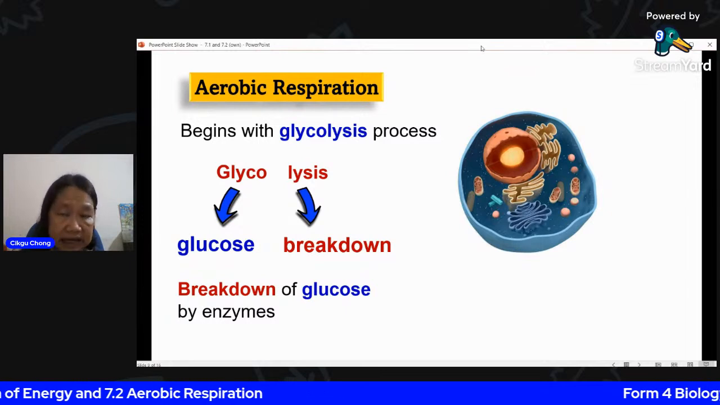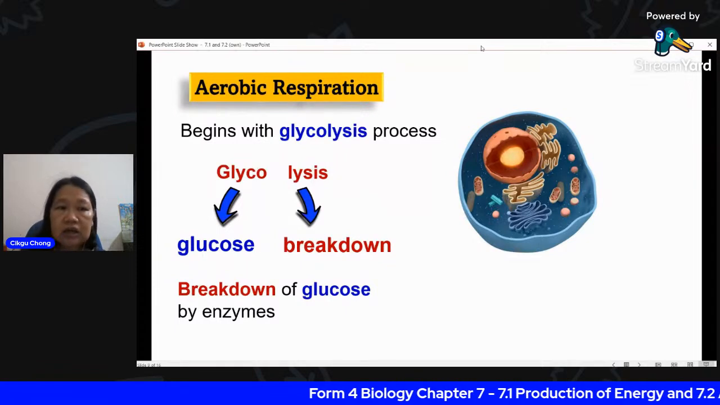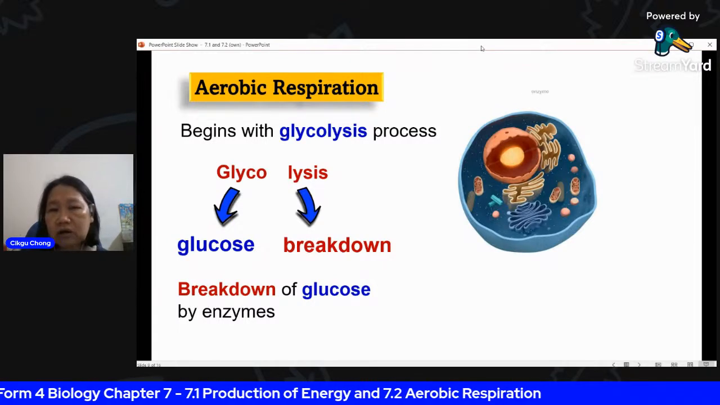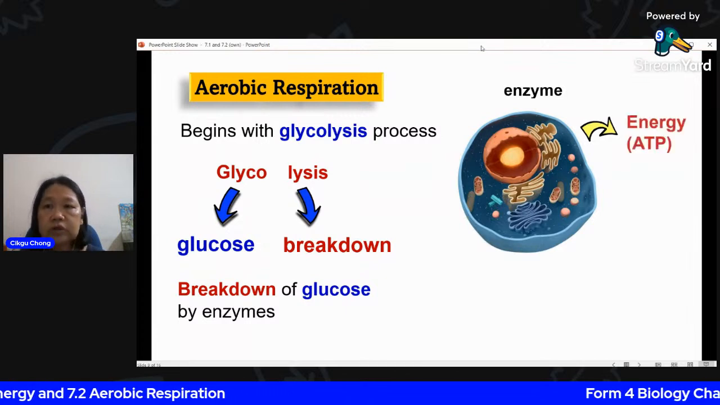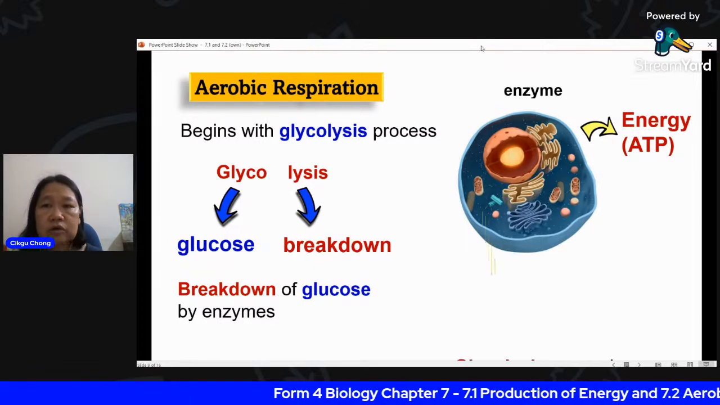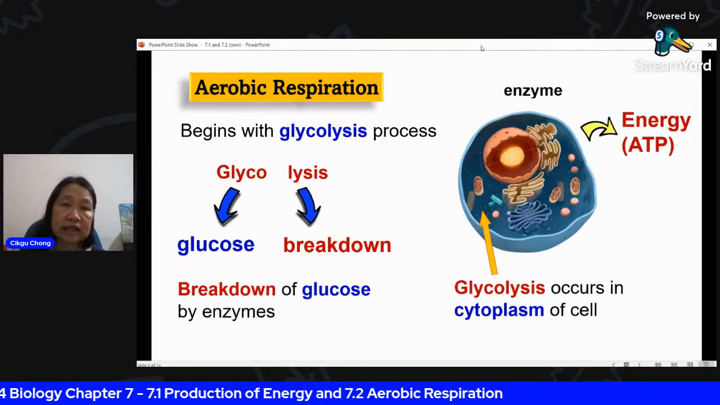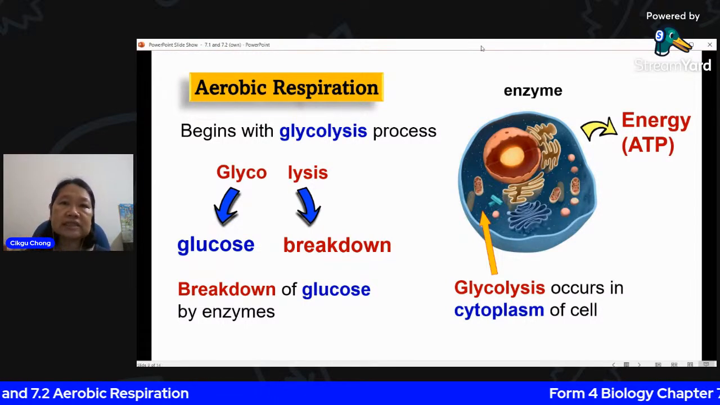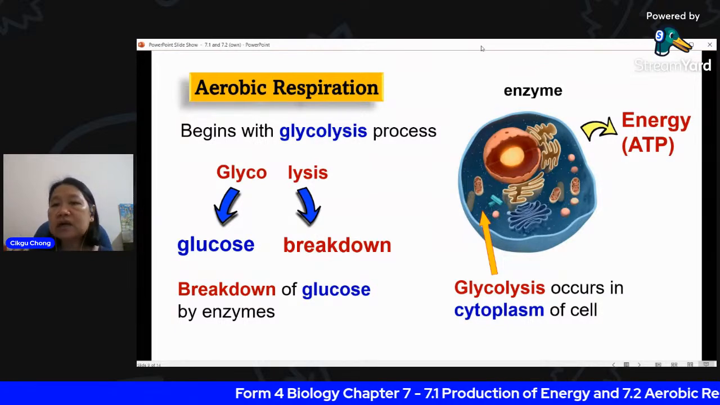This is done by enzymes, which speed up the chemical reaction. Glycolysis is a process whereby glucose is broken down, with the presence of enzymes, and as a result you get energy. This is what the cell really wants. As a byproduct, you also get CO2 and water. Glycolysis occurs in the cytoplasm. It does not occur in the mitochondria, which is step 2. Step 1, when you have aerobic respiration, starts with glycolysis first.